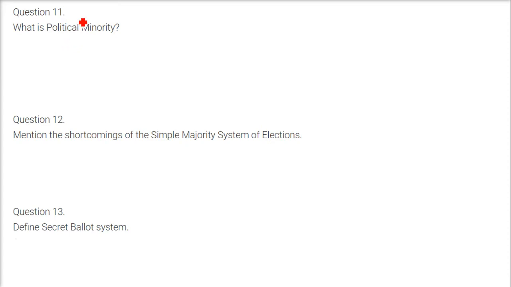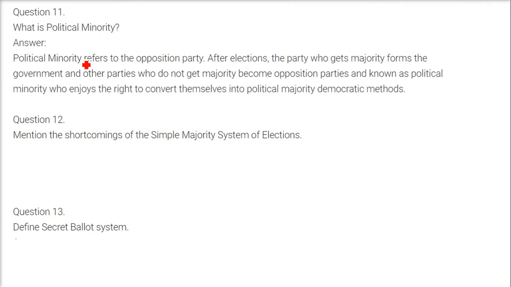What is political minority? Political minority means the opposition party. For example, let us take 2019. The BJP got more than 300 MP seats, and Congress got around 50 plus. So they are in the opposition, the political minority.